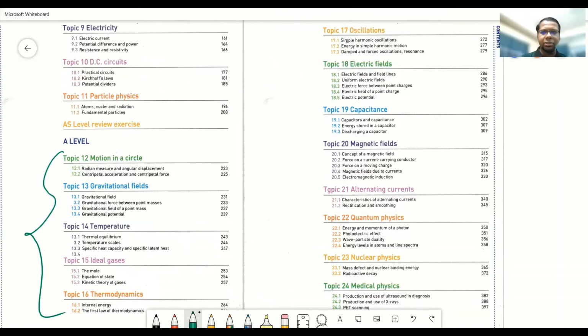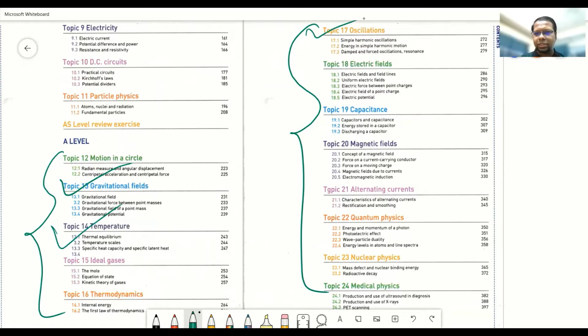Look at the content of the A2 syllabus here. Total 13 chapters. If you look at the name and content of each chapter, you can understand that it's not going to be comparatively easier than AS. Definitely it's going to be difficult, like gravitational field, temperature, oscillation, capacitance, magnetic field, alternating current, quantum physics, nuclear physics. All chapters are comparatively harder than whatever you have studied in AS level physics. So that's why you need to go through these chapters very properly.